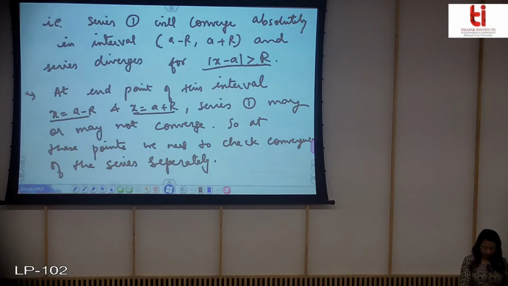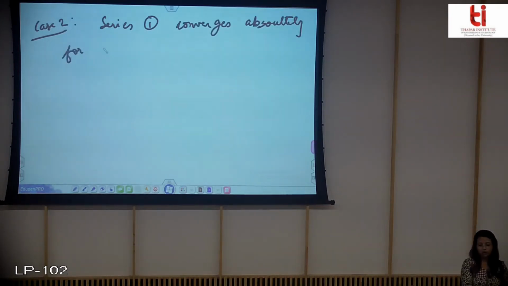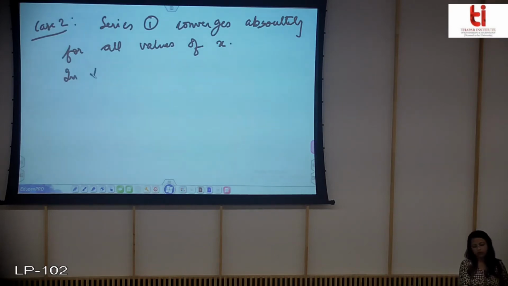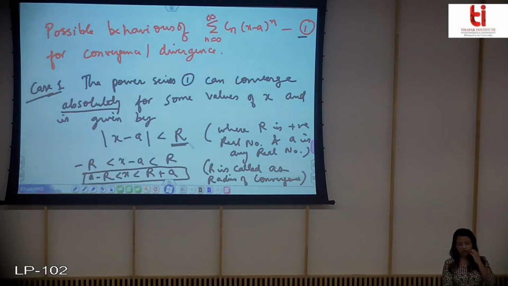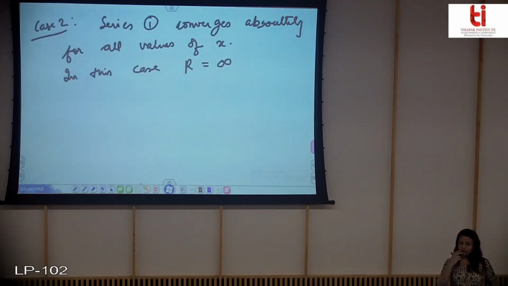Now there is case 2 which may also happen in the power series, that the series converges absolutely for all values of x, and in this case r is equal to infinite. Like in this case you are getting r is some positive real number for which you find the convergence, and when the series converges for all values of x, in that case r will be infinite.